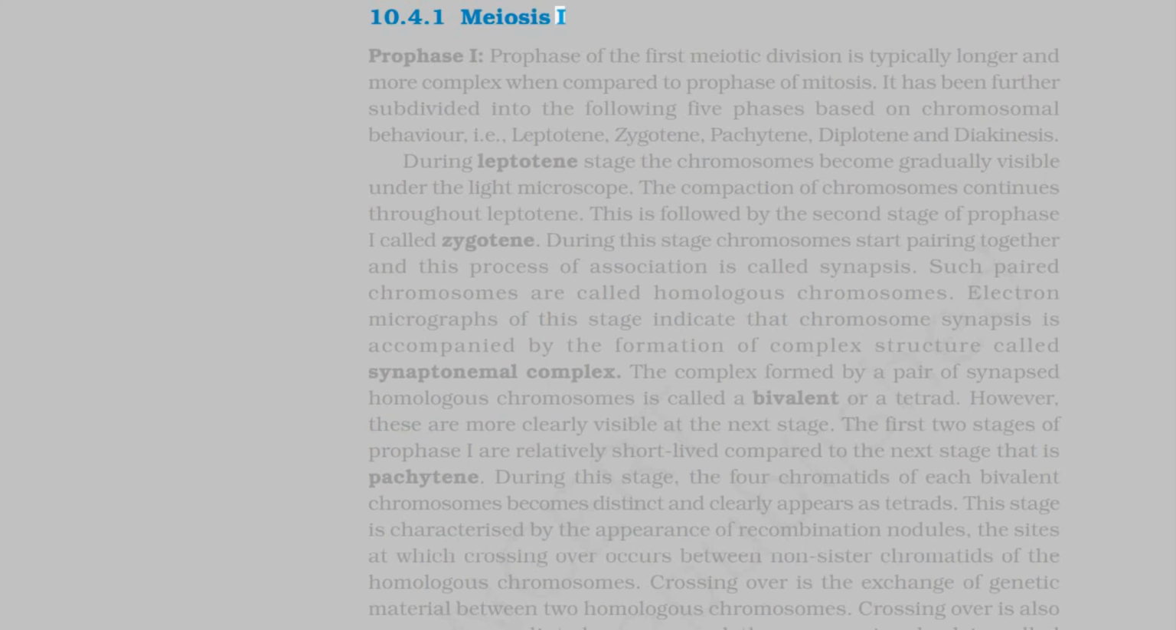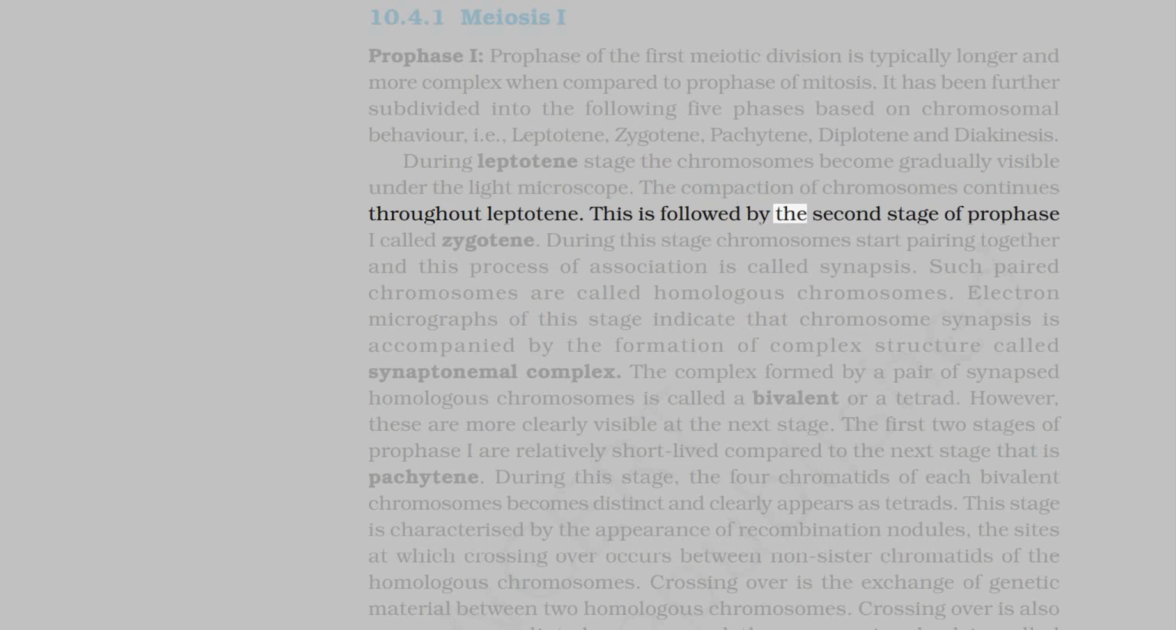10.4.1 Meiosis I. Prophase I, prophase of the first meiotic division, is typically longer and more complex when compared to prophase of mitosis. It has been further subdivided into the following 5 phases based on chromosomal behavior, i.e., leptotene, zygotene, pachytene, diplotene, and diakinesis. During leptotene stage, the chromosomes become gradually visible under the light microscope. The compaction of chromosomes continues throughout leptotene.